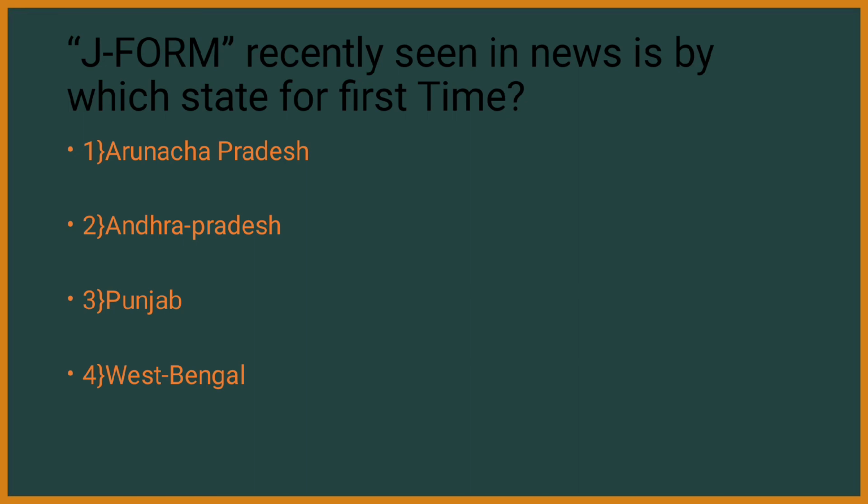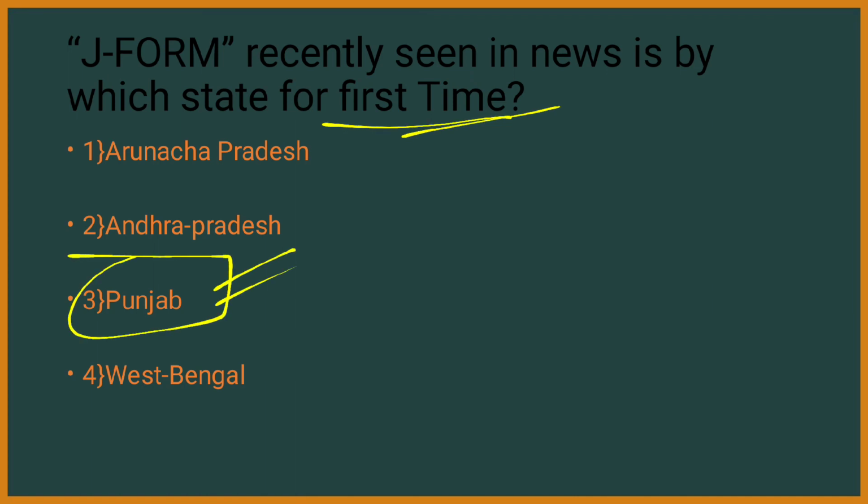Next question. J form, recently seen in news, is issued by which state for the first time in India? Arunachal Pradesh, Andhra Pradesh, Punjab, West Bengal. The right answer is Punjab. See, what used to happen whenever the farmer went to the APMC, he would sell some of his products.